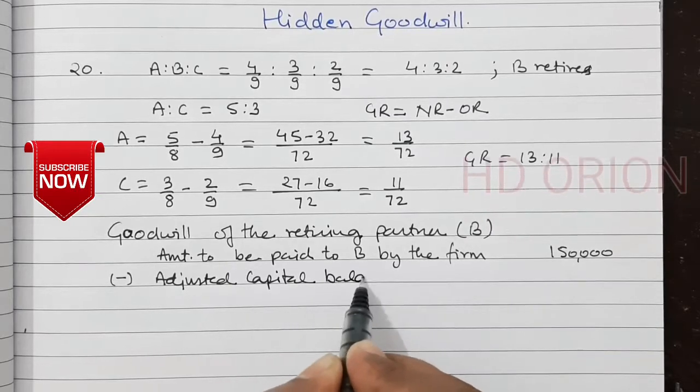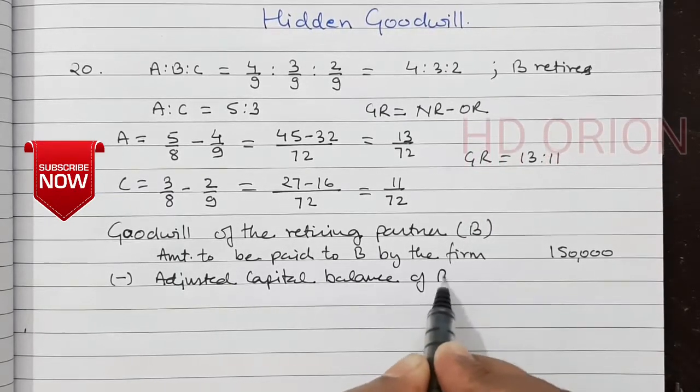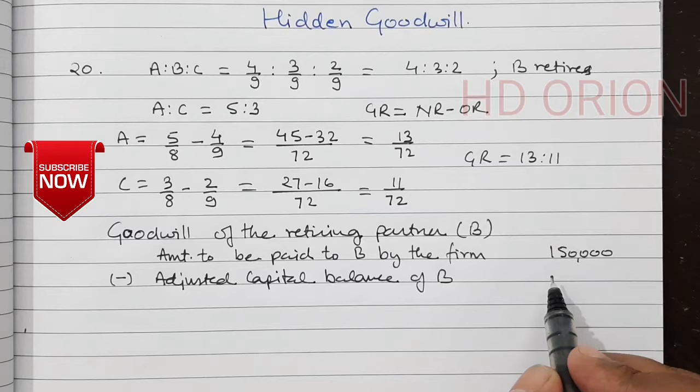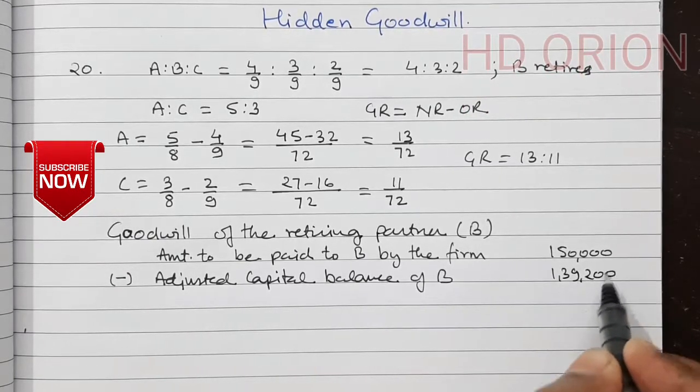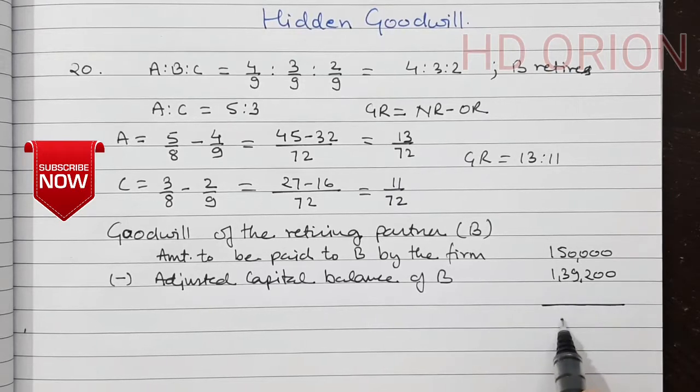Capital balance of B, that is 1,39,200. So the difference between these two is 10,800.